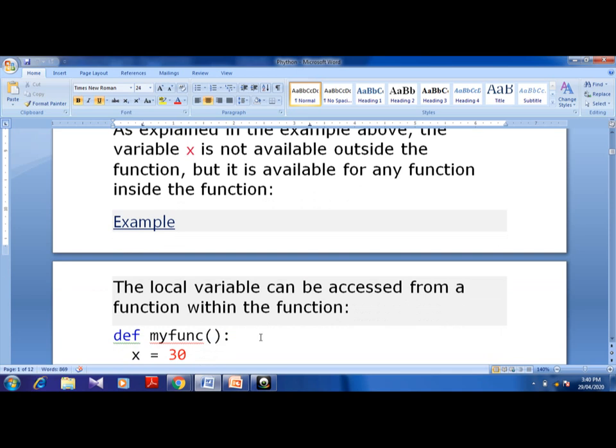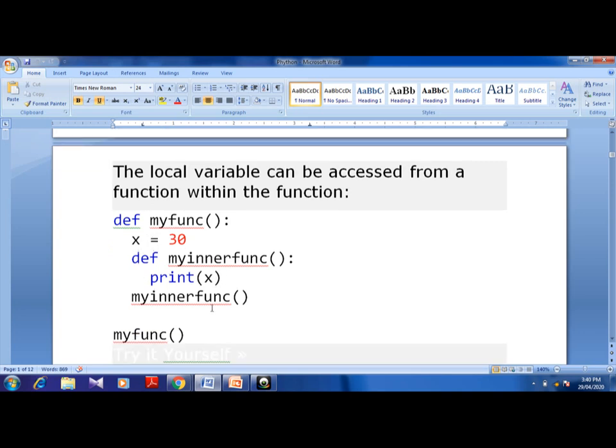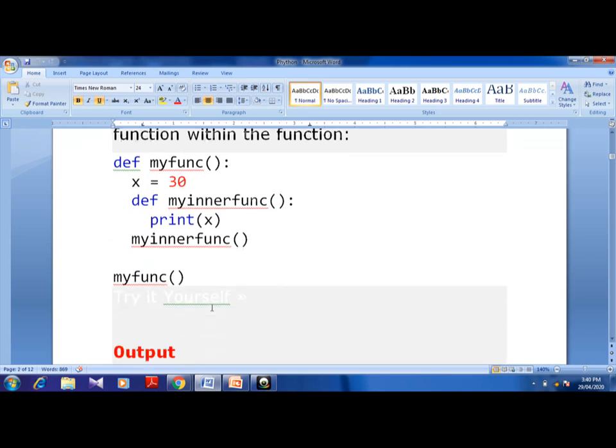For example, the local variable can be accessed from a function within the function. Say we take def my function, which I have created. Inside I have given x is equal to 30. Now again I am creating one more function inside my function. This is your inner function that I have created. In this I am telling it to print x, the value of x. Now when I call the inner function, I am going to get the value.